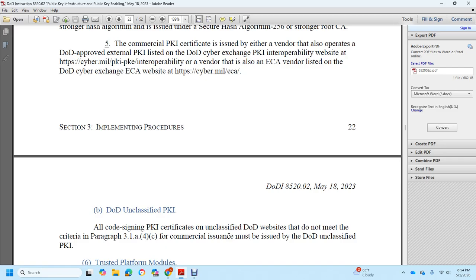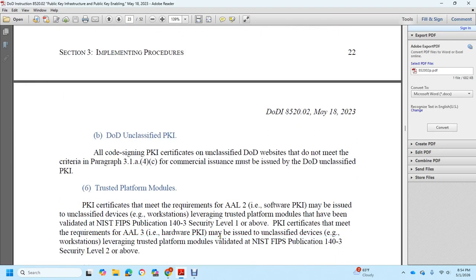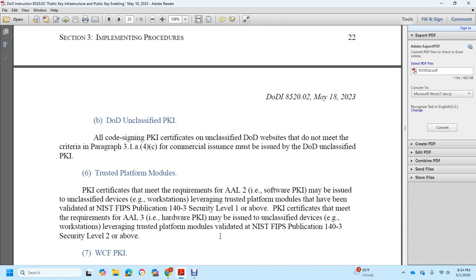DoD unclassified public key infrastructure: all code signing public key infrastructure certificates for unclassified DoD websites must meet these criteria with paragraph 3.1.a.4.c. The commercial issuance must be issued with the DoD unclassified public key infrastructure trusted platform modules.